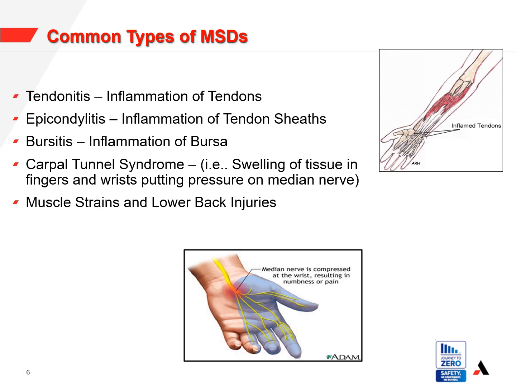Tendinitis is the inflammation of tendons. Epicondylitis is inflammation of tendon sheaths. Bursitis is the inflammation of bursa. Carpal tunnel syndrome is the swelling of tissue in the fingers and wrists. This puts pressure on the median nerve.